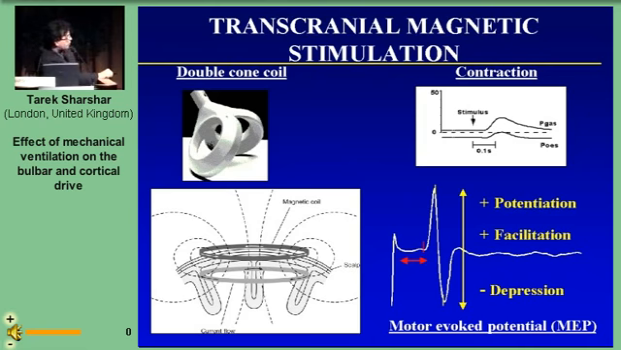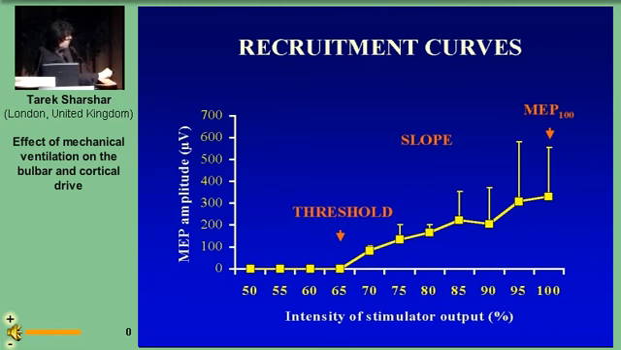The amplitude of a motor evoked potential depends also on the intensity of the stimulator output. In this slide, you can see the relationship between the intensity of stimulator output and the motor evoked potential amplitude. This recruitment curve is characterized by the threshold, by its slope, and by the value of the motor evoked potential for a maximal intensity.